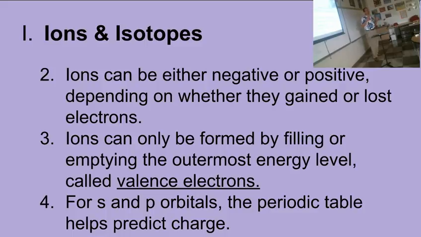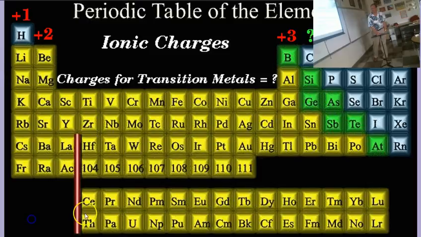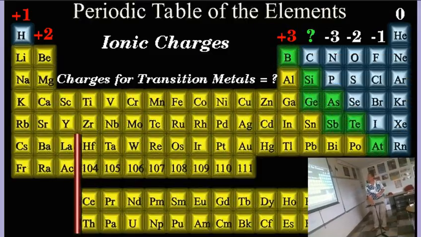But for the most part, in high school chemistry, we're going to be worrying with S and P elements most of the time. And so charges are going to be less than +4 or -4 because we only have 8 electrons to worry with. Okay? And the periodic table helps us predict charges. So let's take a look at that. The charges here, let me move my little window down to things we don't care about as much. Okay. So the periodic table helps us predict charges.